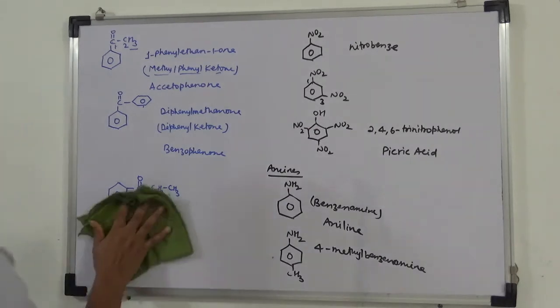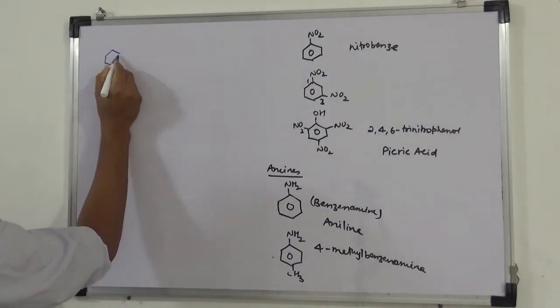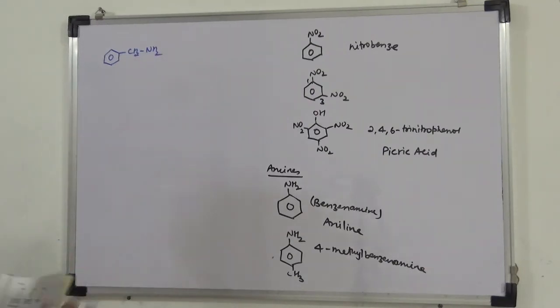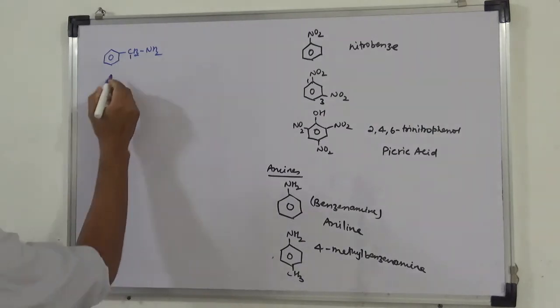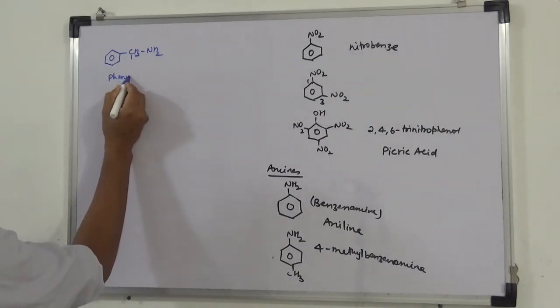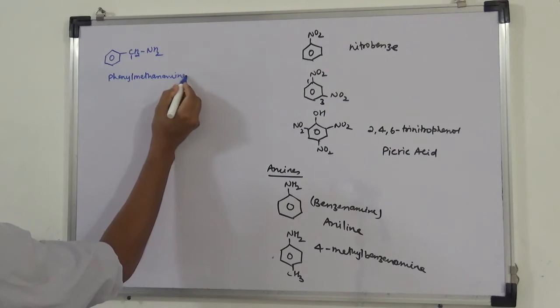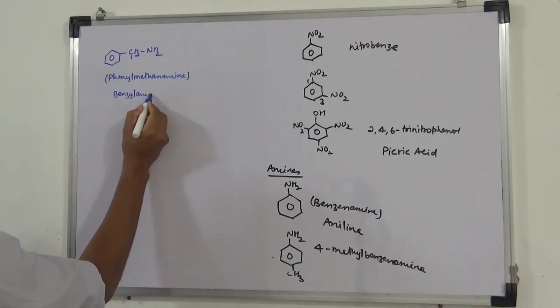Next is alkyl amines. We have here open chain, this is here. So 1-phenyl methanamine, 1-phenyl methanamine, or we can also call it benzyl amine.